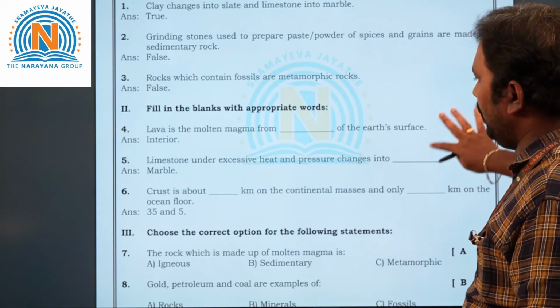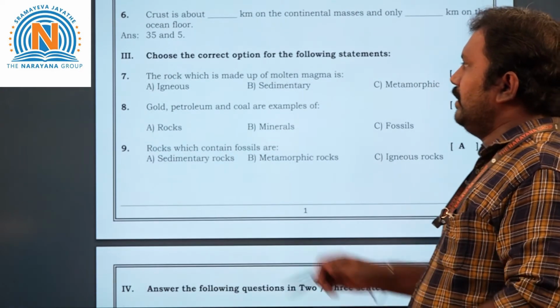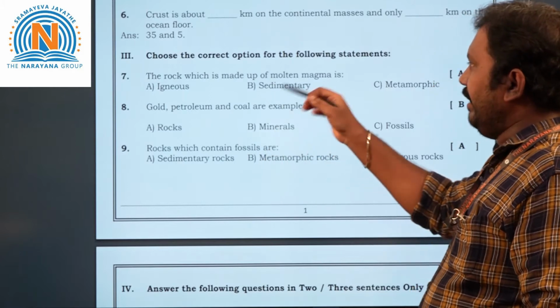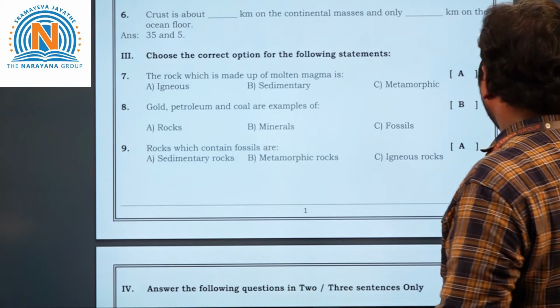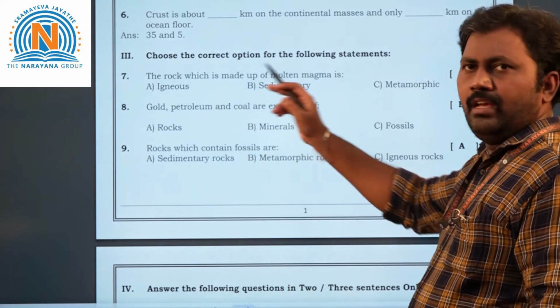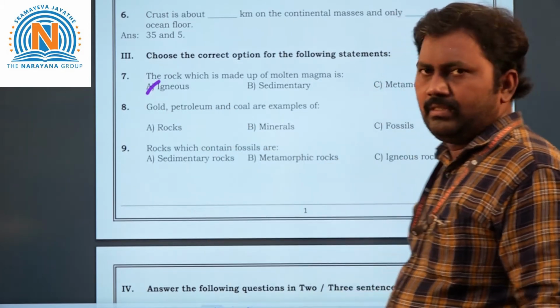Now let's move on to the third Roman, children. Choose the correct option. Seventh question, let us see here. The rock which is made up of molten magma is dash. So here three options are given: igneous, sedimentary and metamorphic. So obviously the answer is igneous rocks.